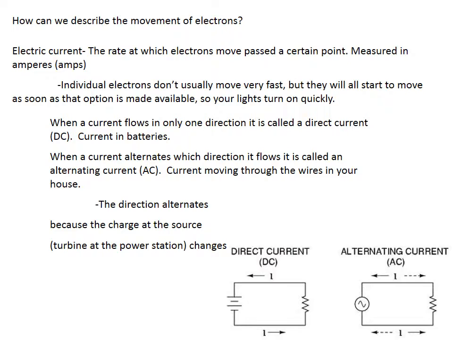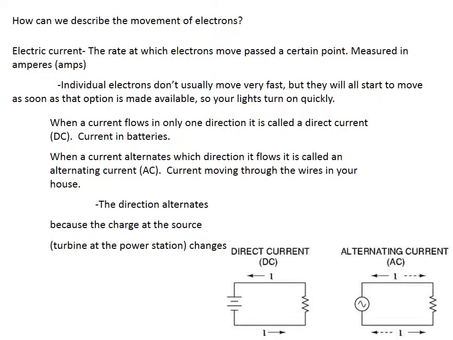The wires outside bringing power from the power plant to your home are larger than the ones running through your house and are definitely larger than the ones used to charge a phone or MP3 player because they carry a larger current. The larger the wires are, the closer together the atoms inside them are, the more electrons can move through at once. Individual electrons don't usually move very fast, but they will start to move as soon as that option is made available. So your lights turn on quickly when you flip the switch.